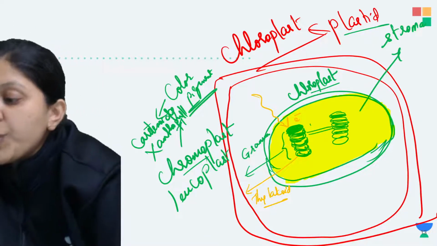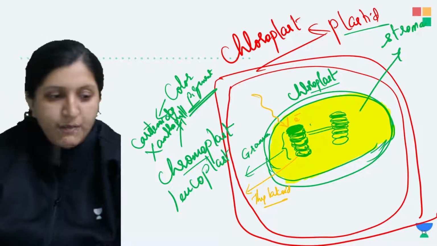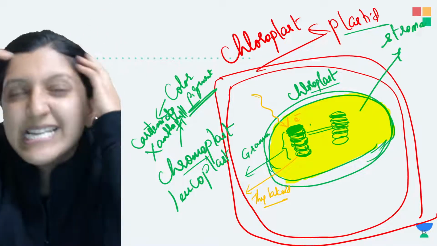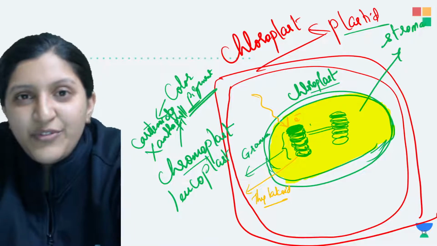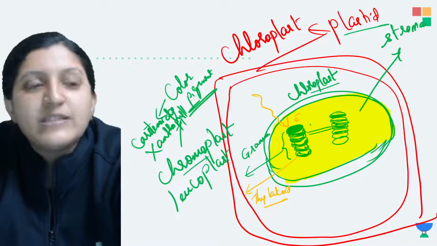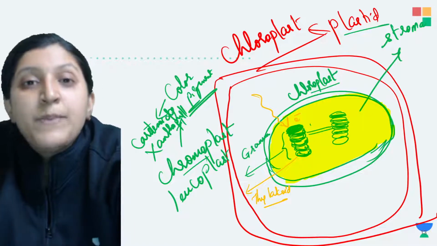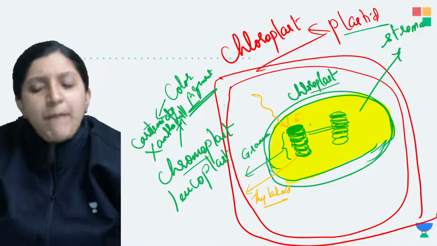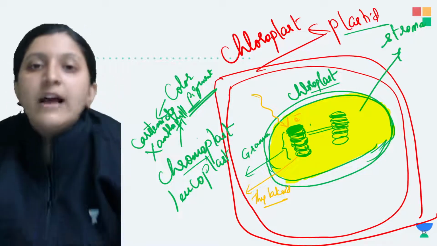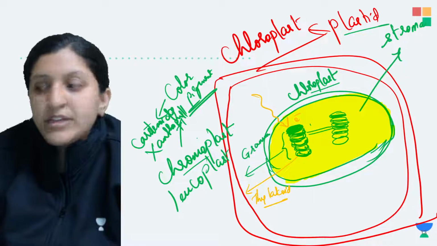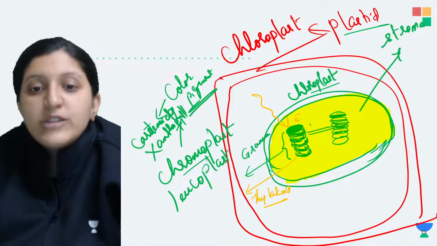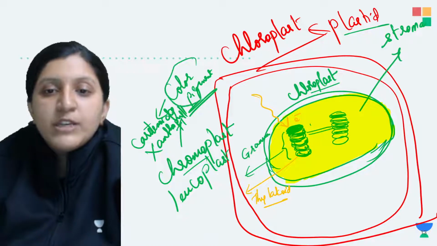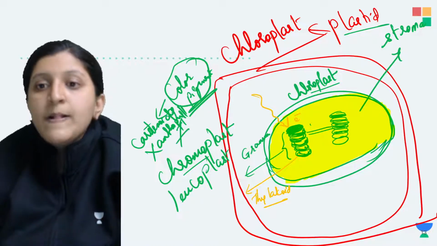Yes. So chromoplast imparts color to the floral parts. Basically the petals are colorful, right? There is a red color petal, yellow color, purple color. There is also an anthocyanin pigment. So depending on the pigment, there is a coloration of these petals or the flower coloration. So these are basically colored pigments you can find in a chromoplast.